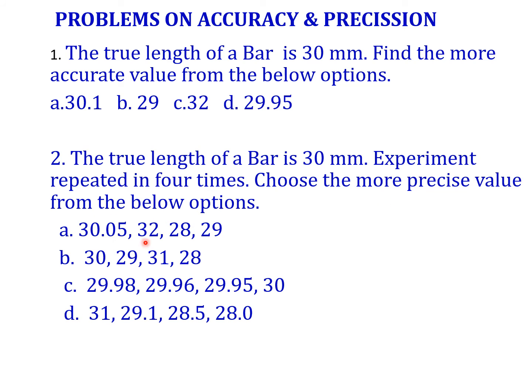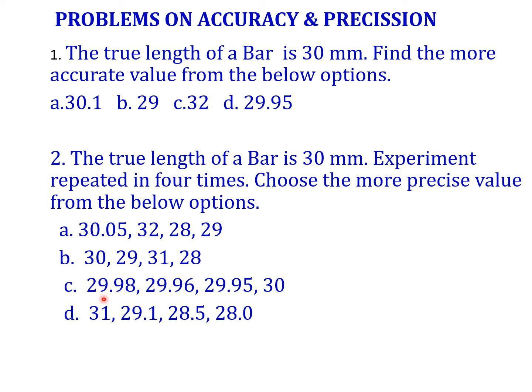Here, I am repeating the experiment 4 times. The first option gives 30.05, 32, 28 and 29. Here the difference between these readings is very large, so it is not a highly precise value. Here also we can find the difference, it is also very large.